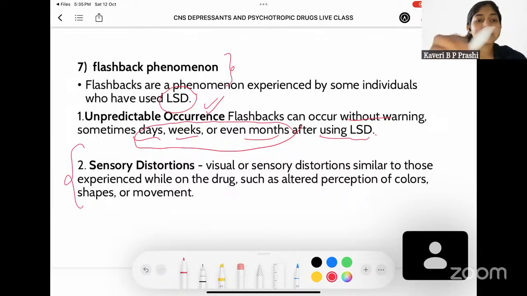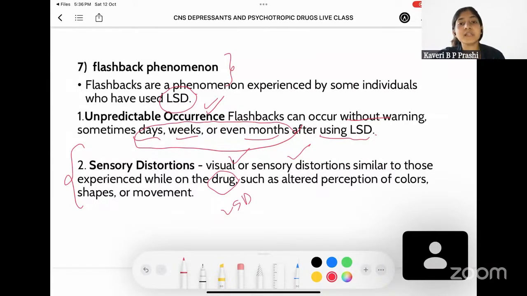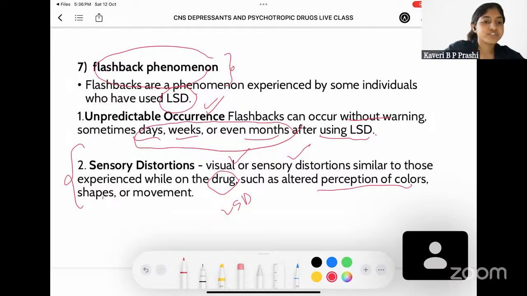Then there are going to be sensory distortions when this flashback phenomena occurs. So what type of sensory distortions are seen? There could be visual or sensory distortions, similar to those experienced while on the drug. Whenever a person takes LSD, he might have very colorful sensory distortions, like doing space travel or seeing very vivid music and patterns in space. These could be seen whenever a flashback occurs. So there is altered perception of colors, shapes, or even movements.